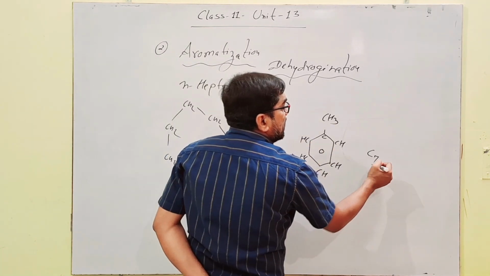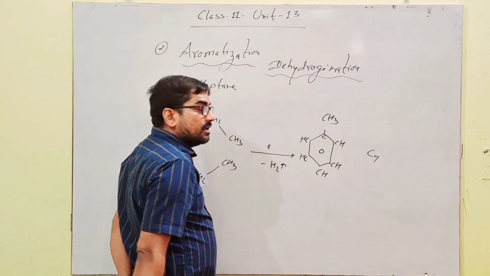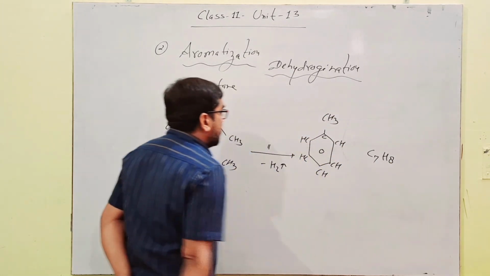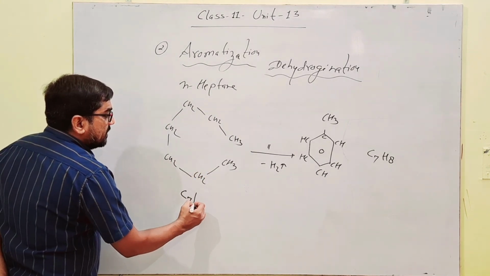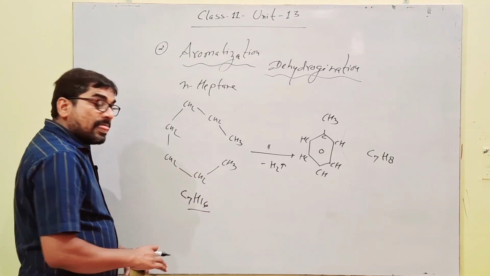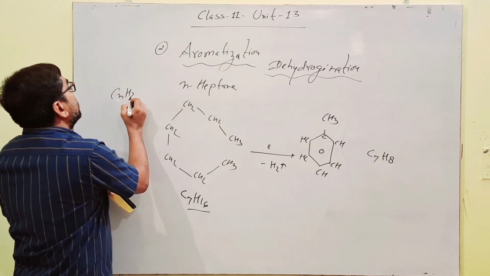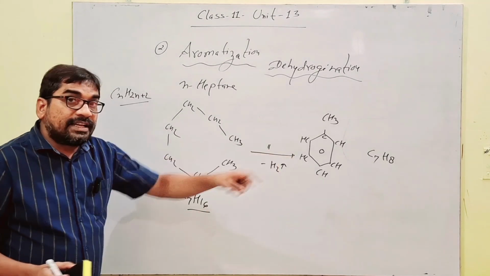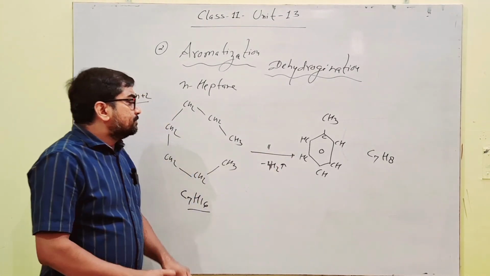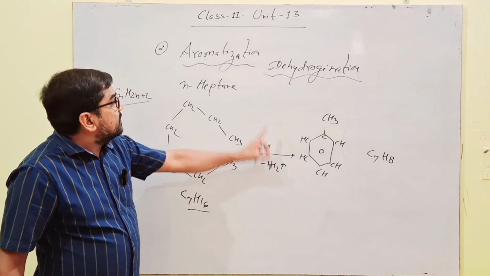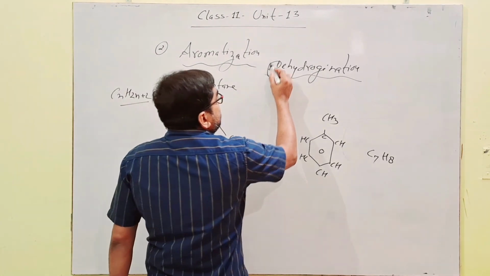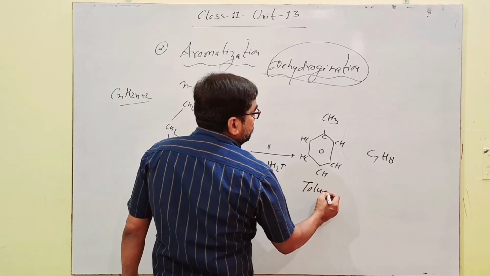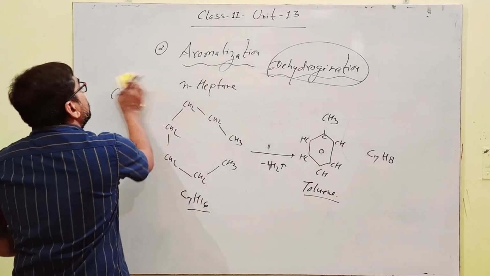Number of carbon 7, 6 plus 1, 7. Number of hydrogens 3, 4, 5, 6, 7, 8. 8 hydrogens, and here in parent C7H16, because alkanes have general formula CnH2n+2, C7H16. How many are left? 8. So 4H2. Again, elimination of hydrogen takes place during aromatization. That's why it's a category of dehydrogenation, and the product formed will be toluene. Toluene is formed.